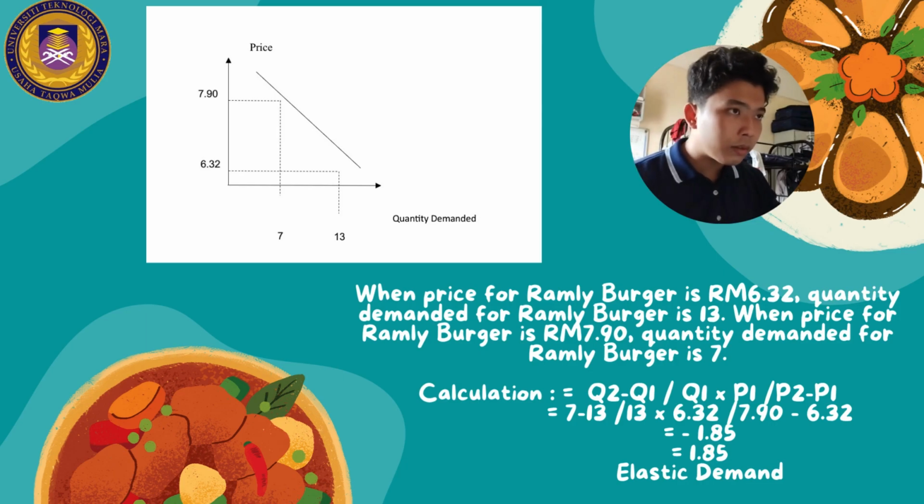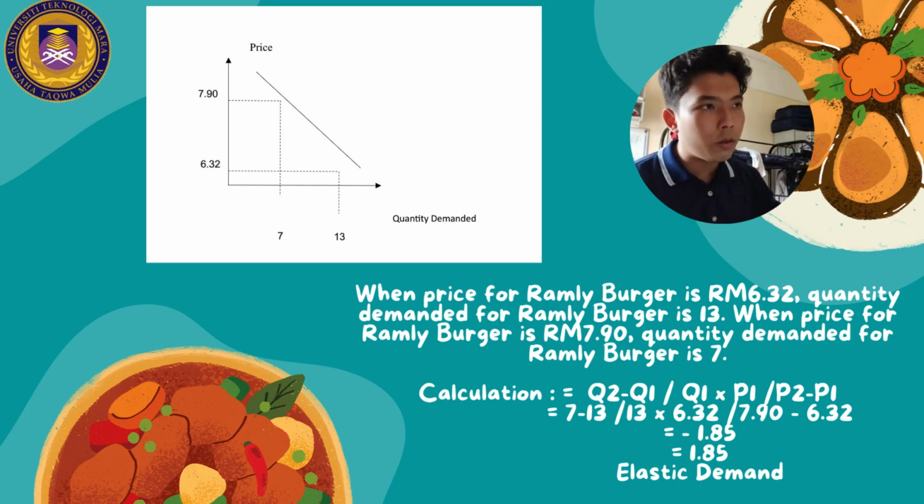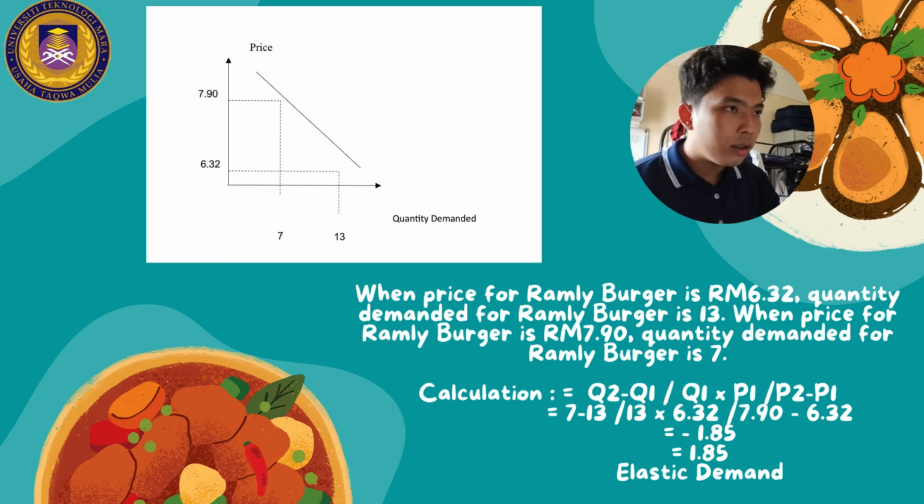Calculation: Q2 minus Q1 over Q1 multiplied by P1 over P2 minus P1, which is 7 minus 13 over 13 multiplied by RM6.32 over RM7.90 minus RM6.32. We got the final answer of 1.85, elastic demand.